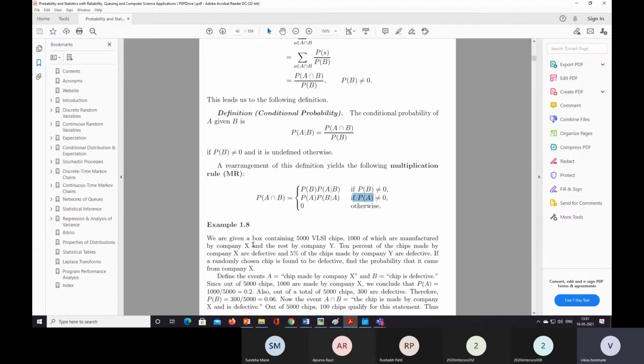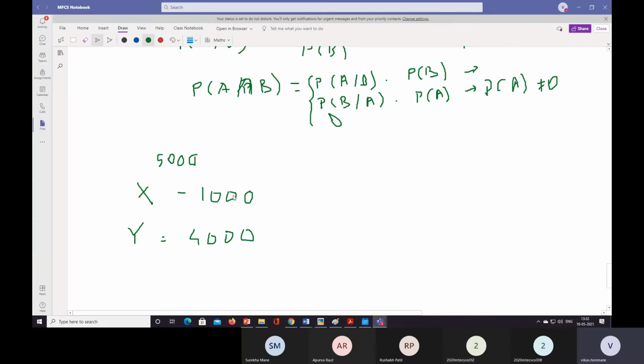Now 10% of chips made by X are defective and 5% of chips made by company Y. So 10% means 1,000 times 0.1, which is 100, and 5% of company Y chips are defective. That means 4,000 times 0.05, which is 200.